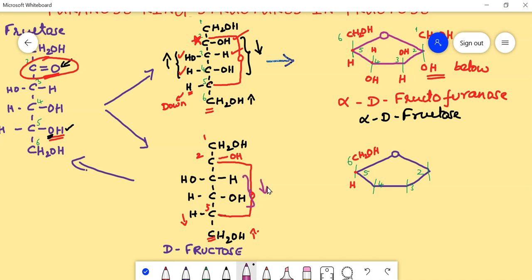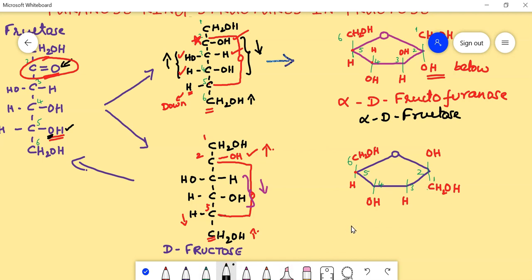Then these groups will go down. That means we need to write here OH, and then for the 3rd carbon it is hydrogen. For the 2nd carbon we represented OH above the ring, that is why it goes up. Then the CH2OH obviously comes down. This is the 1st carbon.